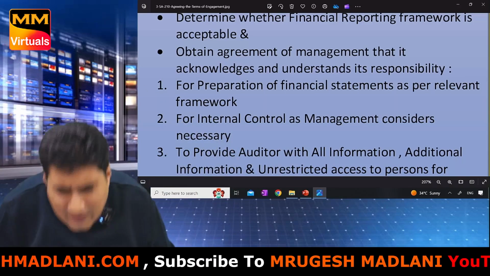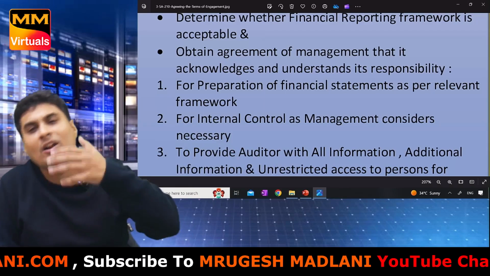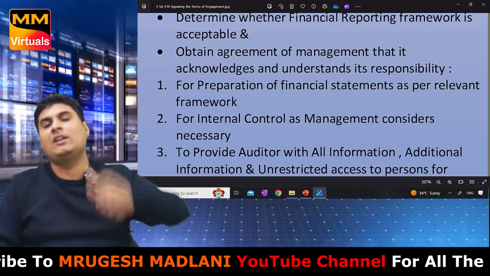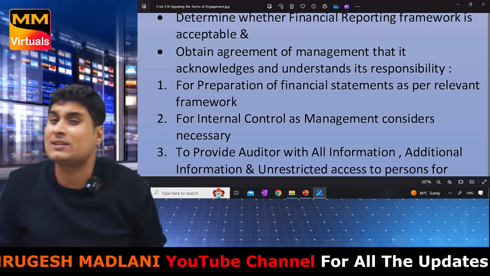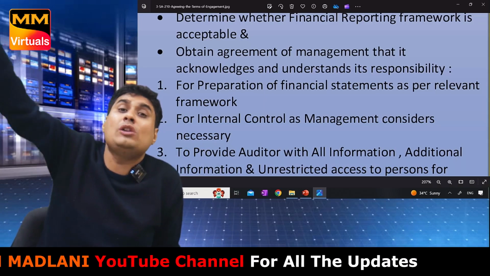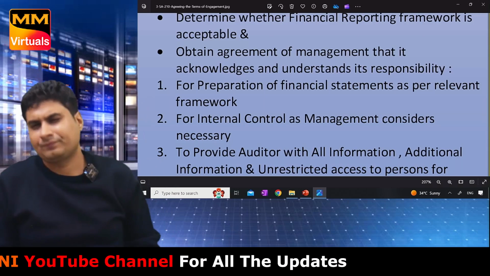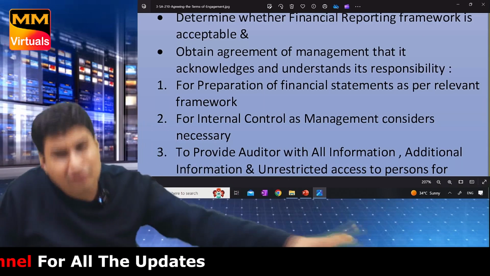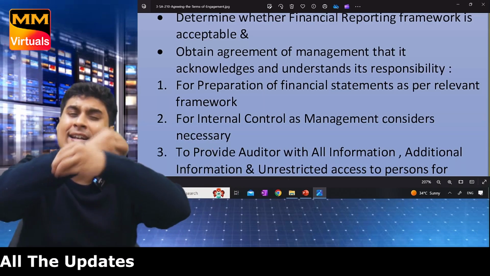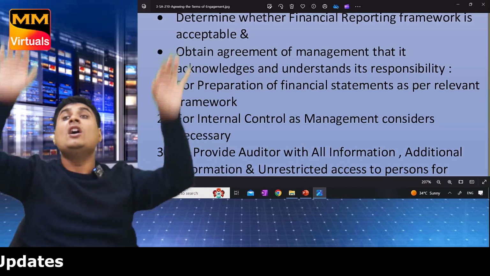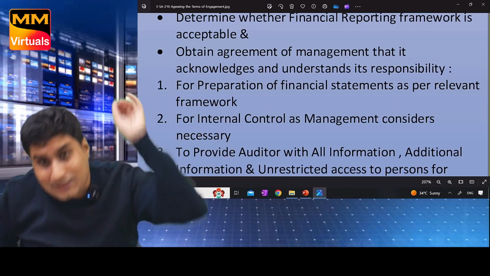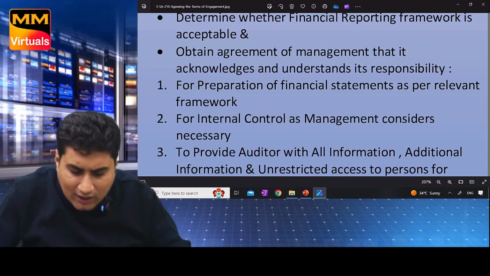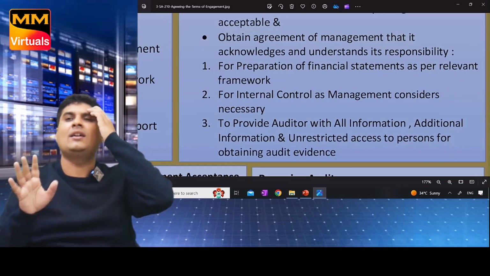Second, obtain agreement from management, in writing, that management acknowledges its responsibility for: number one, preparation of financial statements. Two, internal control, you are responsible. Third, provide the auditor with all information, additional information, and unrestricted access to all persons within the entity. You should give us all information, additional also, and unrestricted access to everyone. Every single person, give us unrestricted access. Clear? Hope you are clear.